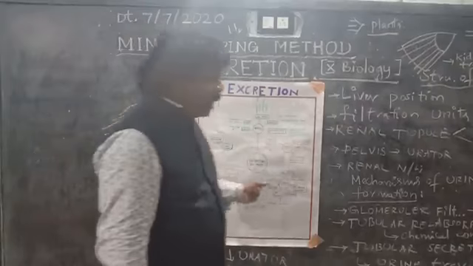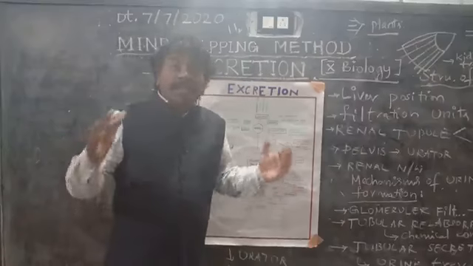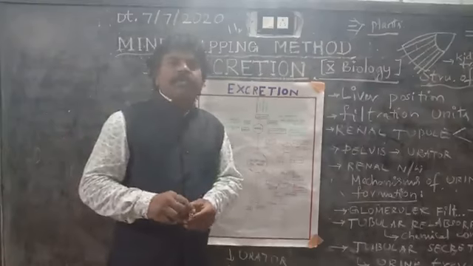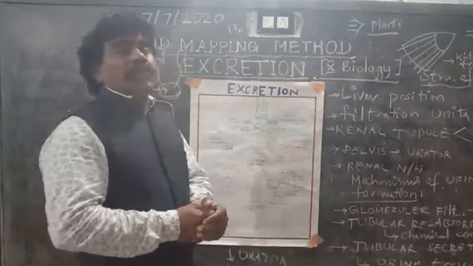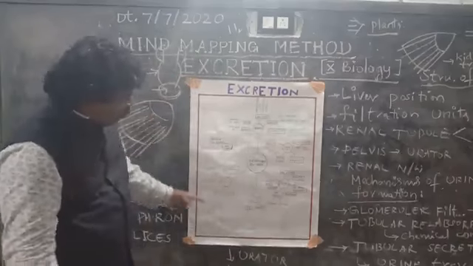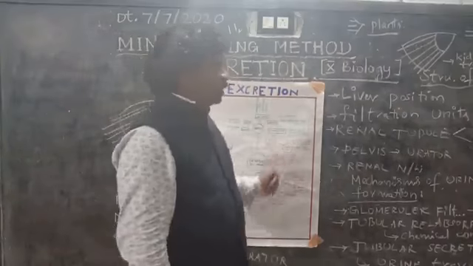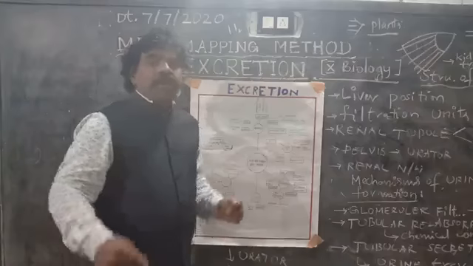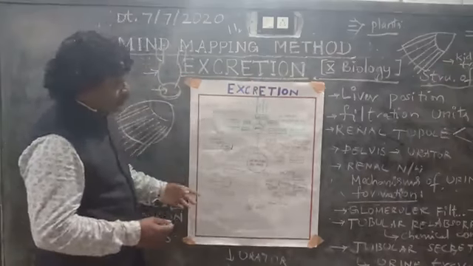Next, the renal network. The renal network is a great network inside the kidney which captures all the sensitive parts and helps the nephrons function very efficiently. Pelvis to ureter: the pelvis is finally connected to the ureter.